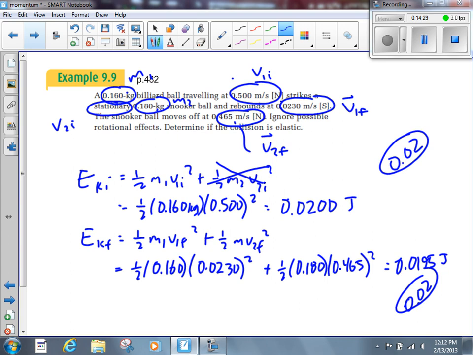This is one of the few places where you've got to be really careful with significant figures. In most of the questions that we see, in the end, the question tells you, round it to 3 digits if it's a test question. This one doesn't. This one might say, is it elastic or inelastic? And you've got to determine how many digits to round it to determine whether it's elastic or inelastic. Most times it's not going to be this close, I'll be honest with you. Most times it's going to be further off than that. But every once in a while it is going to be this close.